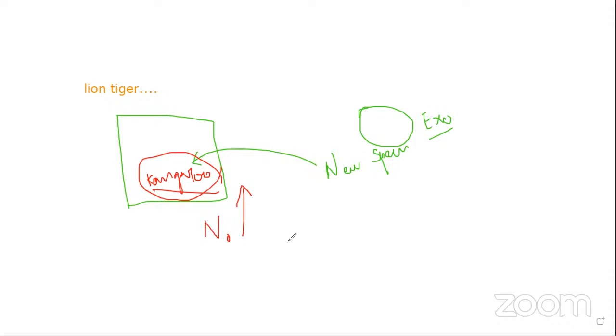That is very, very important, madam. Once again, repeating for you: this is the particular forest area. Just to take an example, inside there is a lion, tiger, and so on. The exotic species comes from any island.